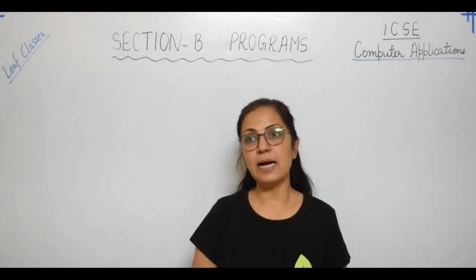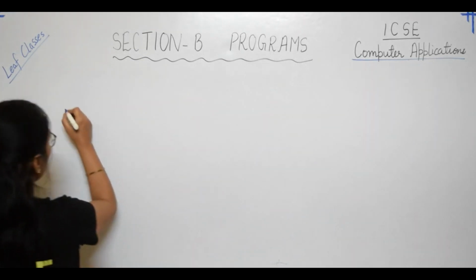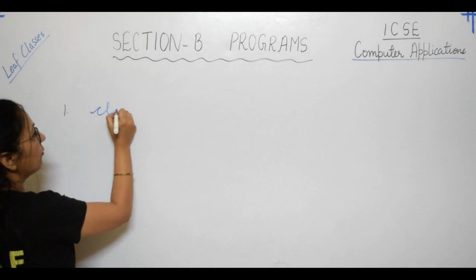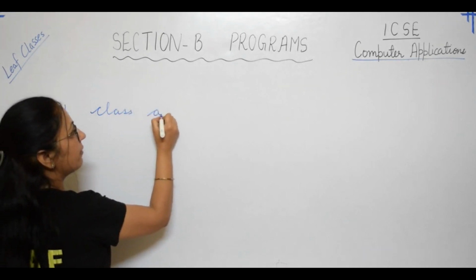If we start, the first question in Section B is a descriptive question of class as user defined type.